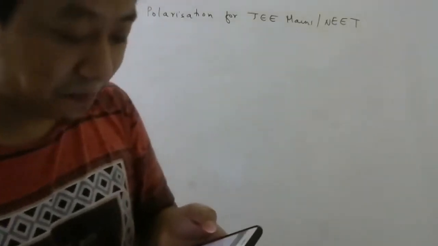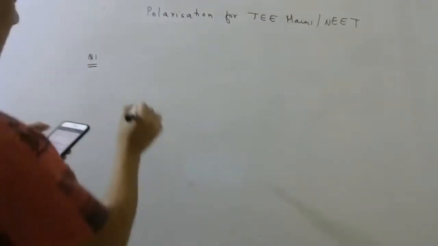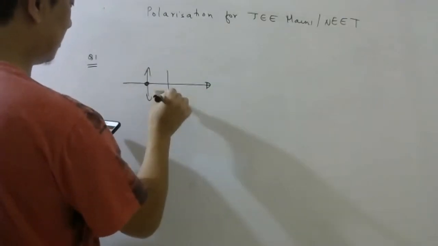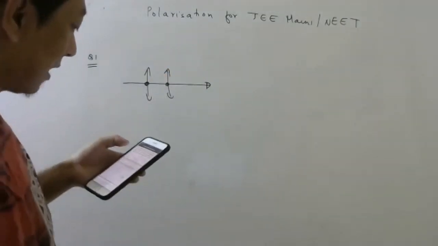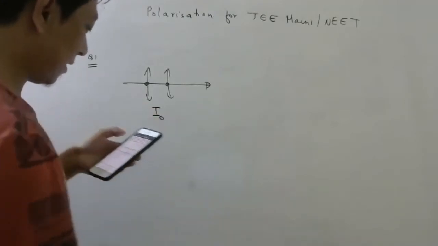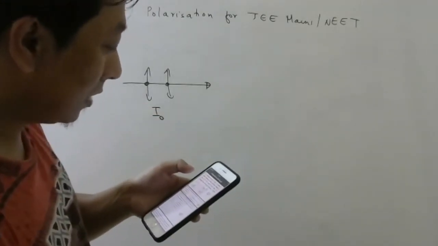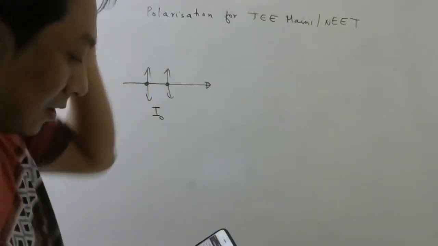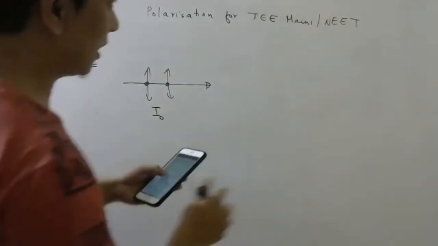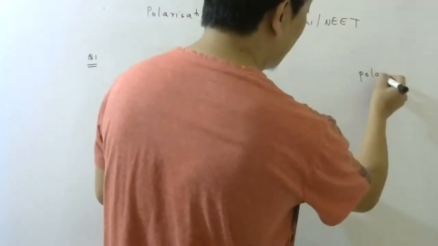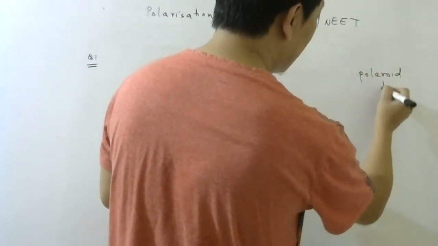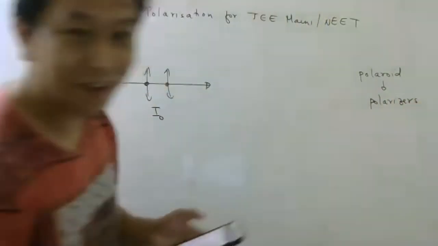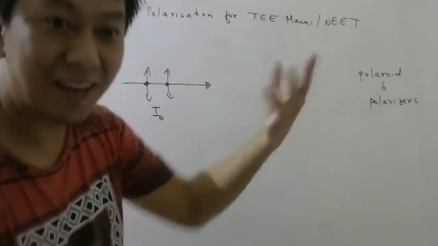An unpolarized beam of light. So it will have oscillations like this also, like this also, like this also. It has intensity I naught, and it passes through two linear polarizers. Polarizers means Polaroids. Polaroids are also called polarizers because they polarize light.